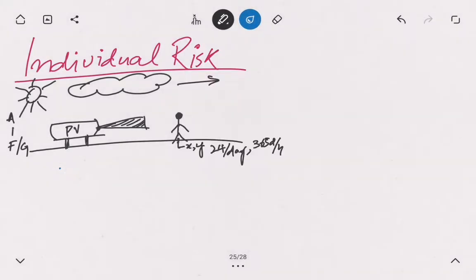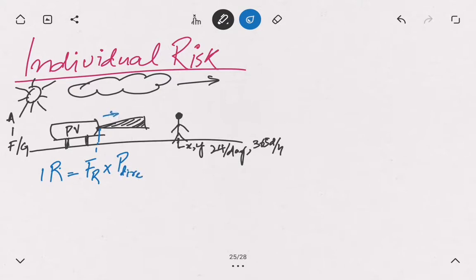So we have individual risk, IR, is equal to, first of all, we will consider the frequency of release. So we'll say release frequency. We will multiply this with the probability of direction of this release.